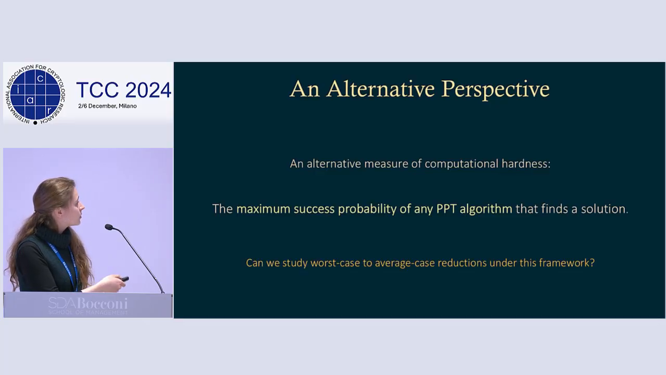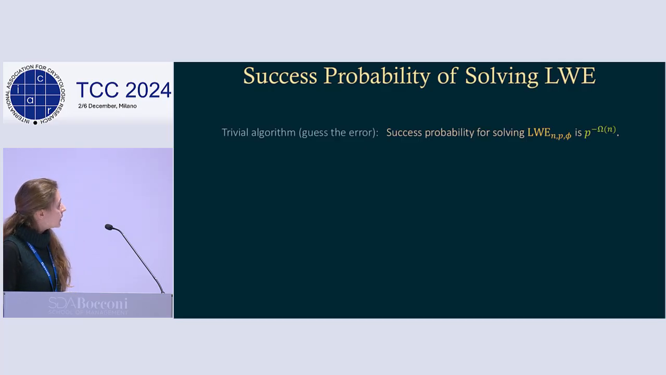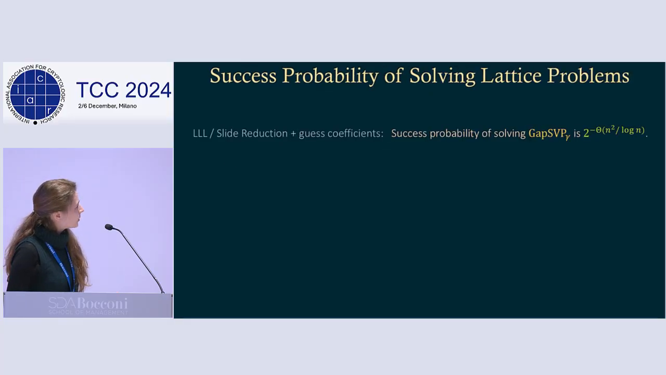Okay, so we actually managed to study worst case to average case reductions under this framework. And this is what we do for LWE. So if we look at the success probability of solving LWE using a trivial algorithm, just guessing the error randomly, then you can get a success probability of p to the minus n. And all the other algorithms we know of are not efficient, so we believe it's unlikely we can actually achieve better than this probability.